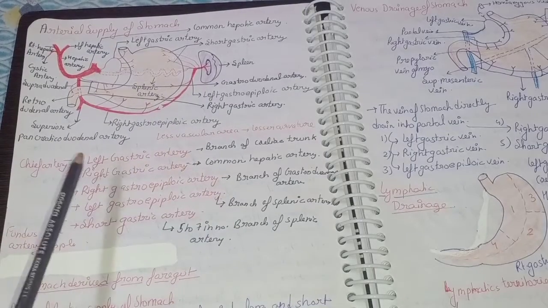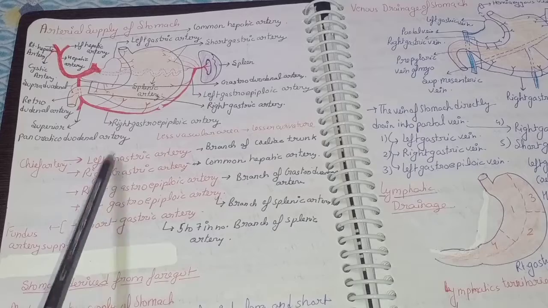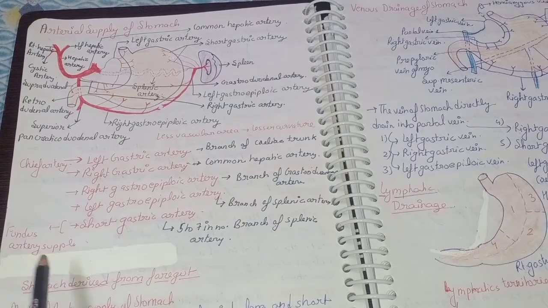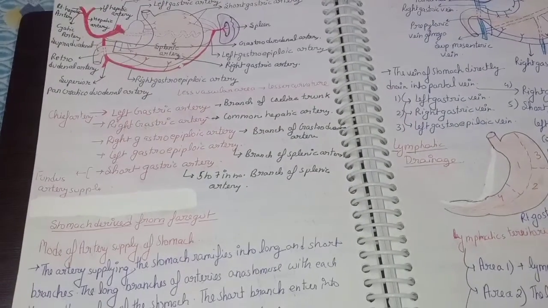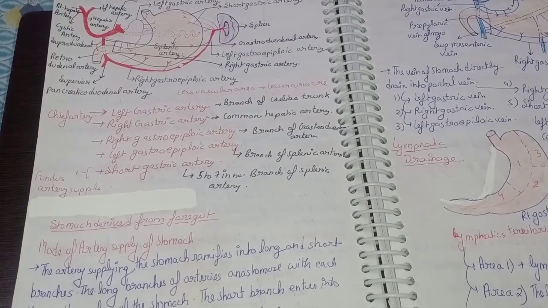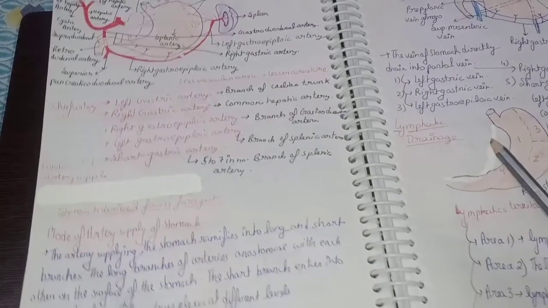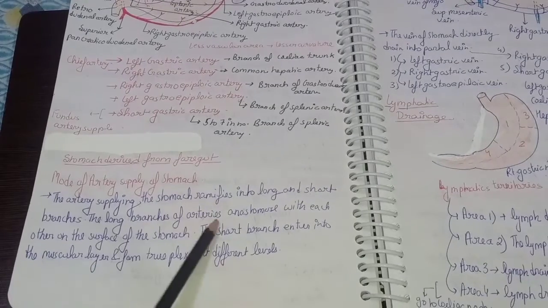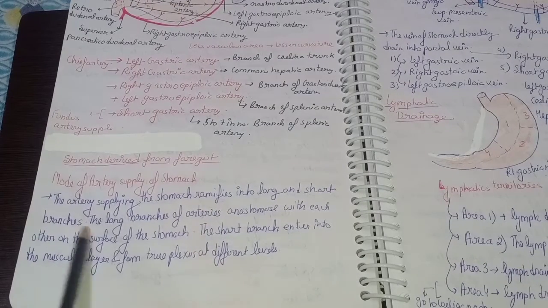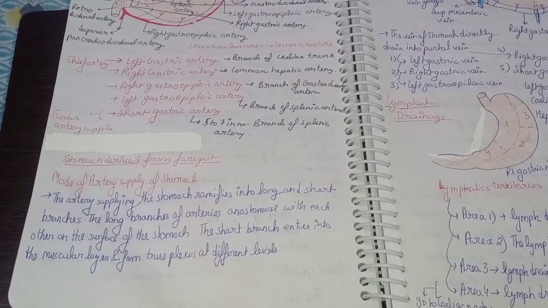Now what is the chief artery of the stomach? It will be the left gastric artery. Now what is the arterial supply of the fundus? It will be the short gastric arteries, which come from the spleen, and they are 5 to 7 in number. Now the stomach is derived from the foregut. Okay, now what is the mode of supply of the stomach? The arteries supplying the stomach divide into long and short branches. The long branches of the arteries anastomose with each other on the surface of the stomach. The short branches enter into the muscular layer and form plexuses at different levels.